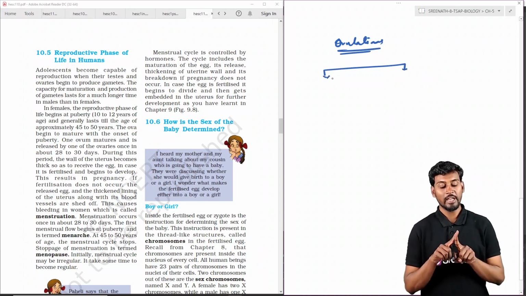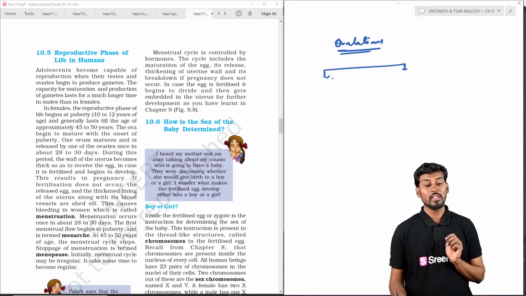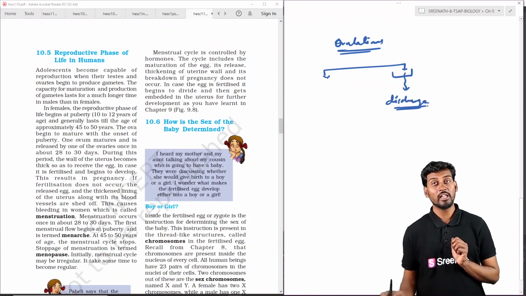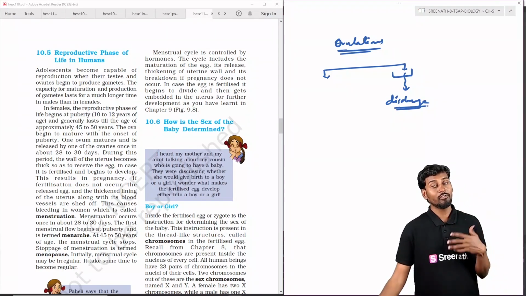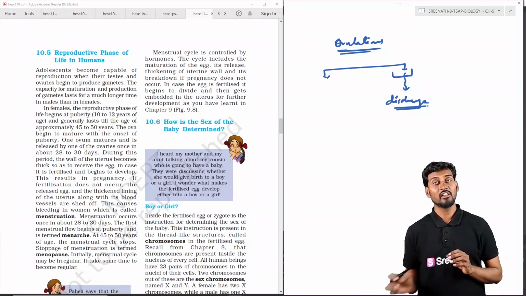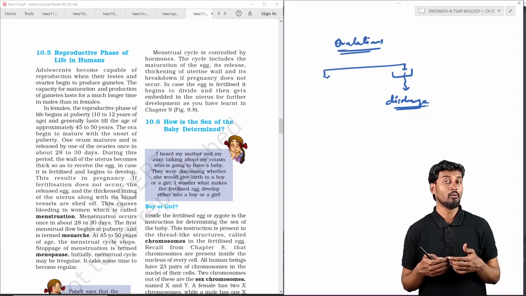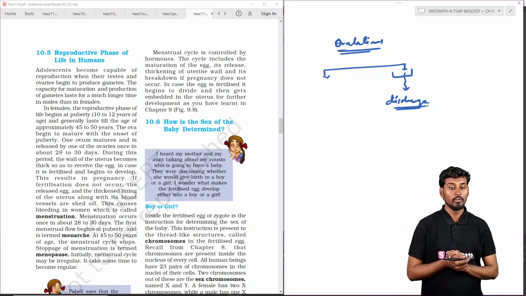So in case of ovulation, we can see the start of the ovulation cycle. The entire ovum formation is called ovulation, and generally at the end of the cycle there is a discharge. What is this discharge called? It is a uterine discharge, which is the removal of the uterine walls along with the unfertilized egg from the uterus. This takes place at the end of the cycle, and this process stops at the age of 45 to 50 years.